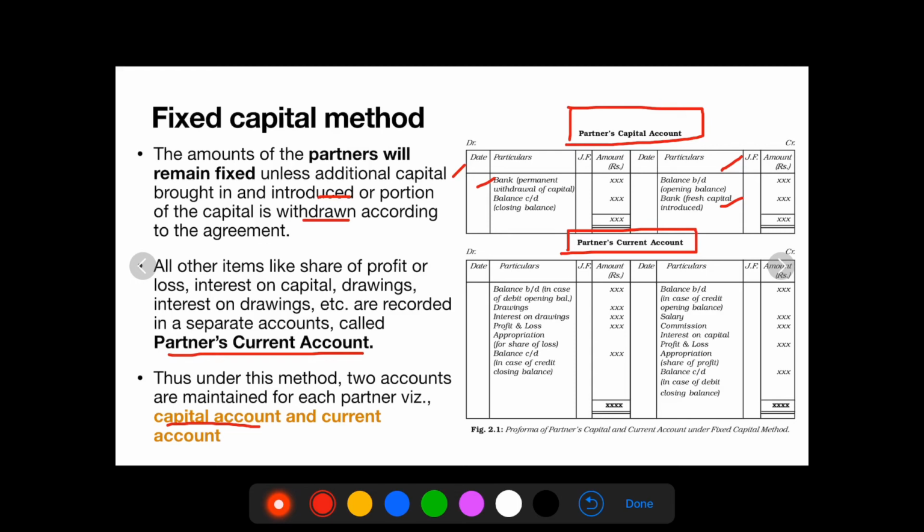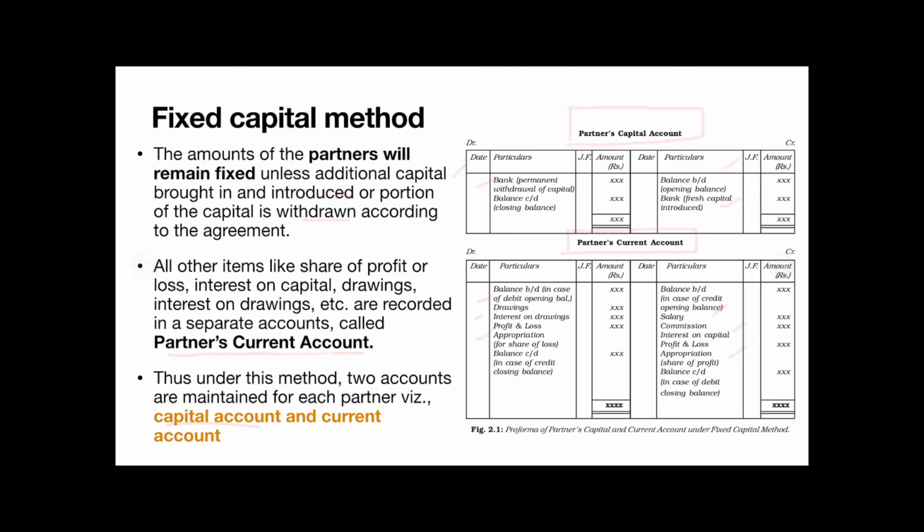Here you can observe all other items like commission, interest on capital, profit and loss appropriation. Profit is on the credit side and losses are on the debit side. Likewise, drawings, interest on drawings. Always remember, anything that increases the partner's funds is posted on the credit side. Anything that decreases the partner's funds is posted on the debit side.